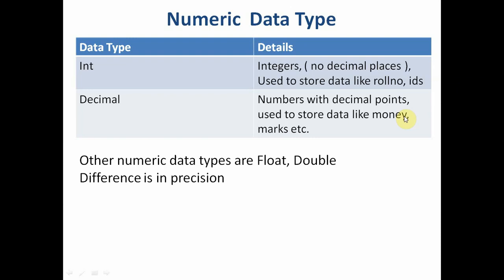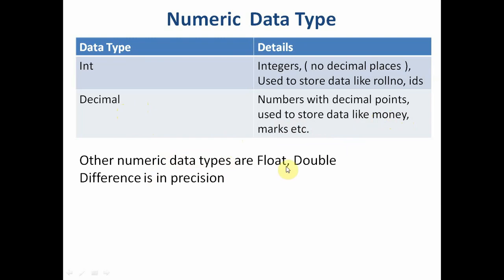The price of an item can have decimal points, so for that you need decimal. Marks, like 9.5 or 10.5, also need the decimal data type.